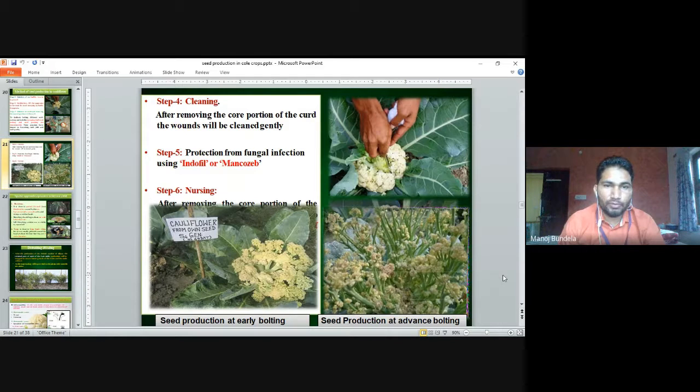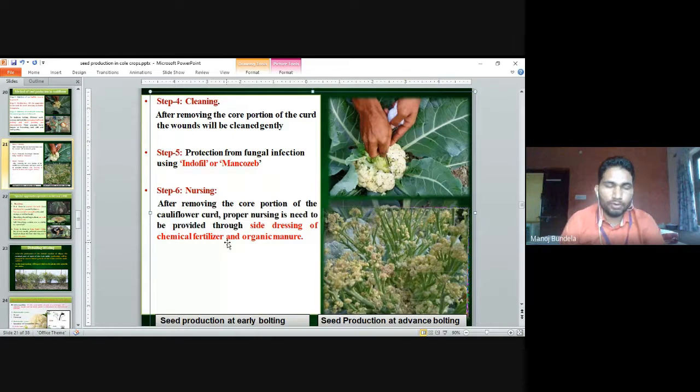Step 6: Nursery. After removing the core portion of the cauliflower curd, proper nursery care is needed through side dressing of chemical fertilizer and organic manure.